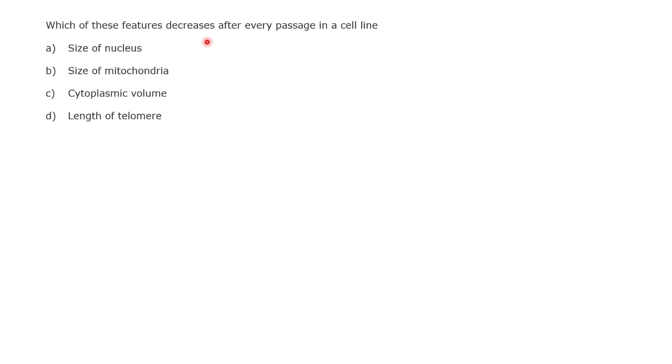So which of these features decrease after every passage in a cell line? The options are nucleus size, mitochondrial size, cytoplasmic volume, as well as telomere length. Which would be the answer? Okay, option D I am getting. Any other answer to this question?